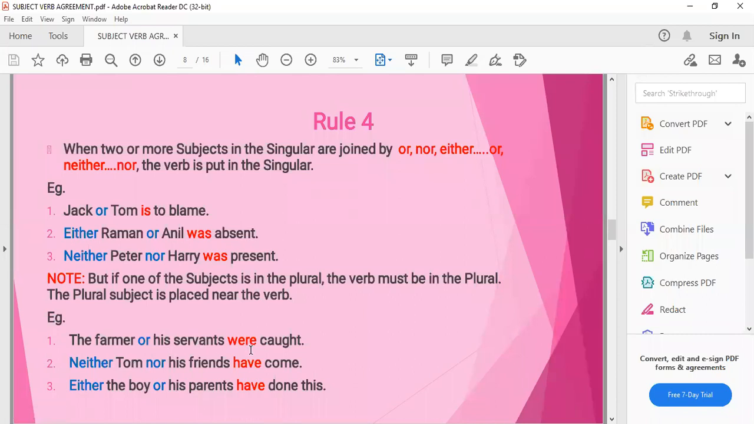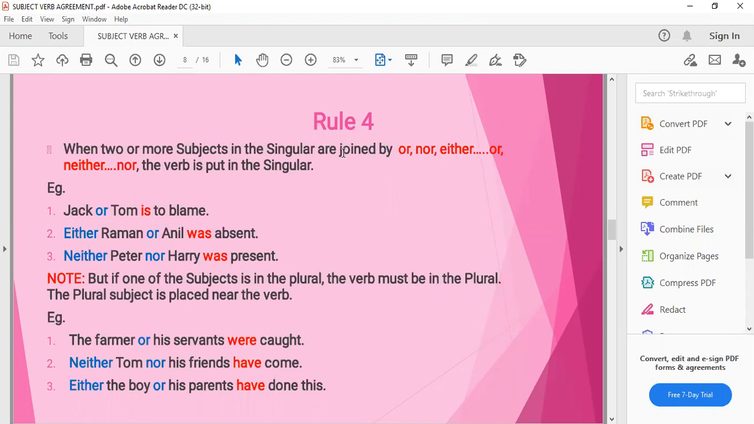So here the verb is according to servants, which is plural. Neither Tom nor his friends have come. Again, you can see neither Tom is singular, his friends plural, and the verb agrees with the subject that is near to the verb, or you can say the second subject. Either the boy or his parents have done this. Again, either the boy singular, his parents plural, have the helping verb. This main verb which is used here, have, it agrees with the subject, his parents. That means the subject that is near to the verb. Clear? Any doubt to anyone till here?